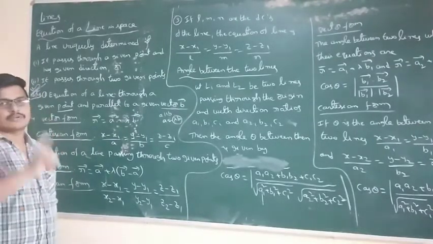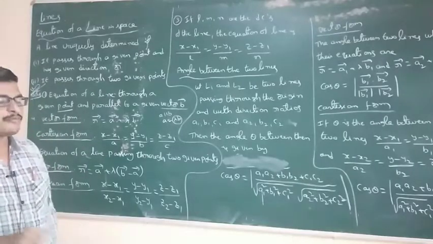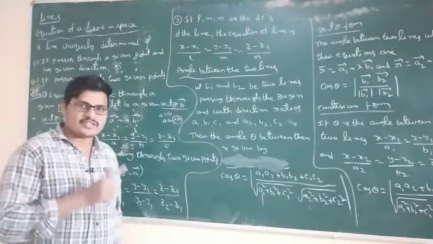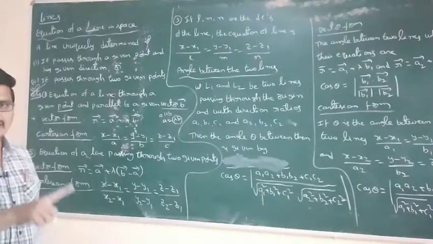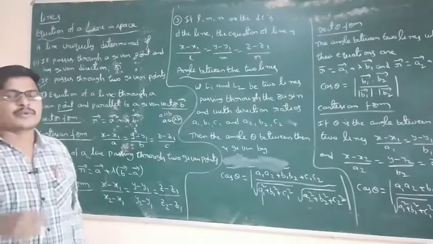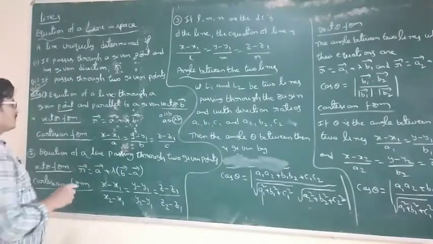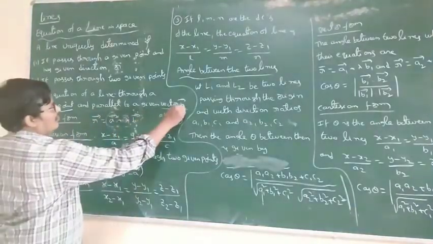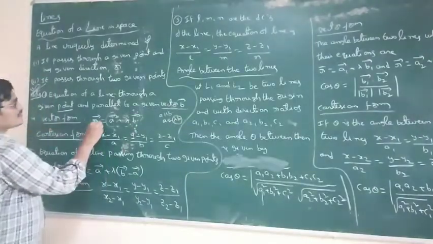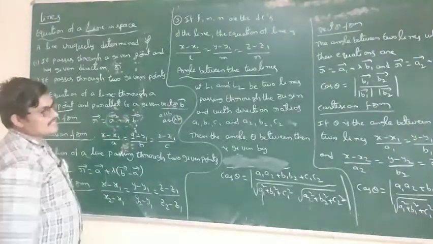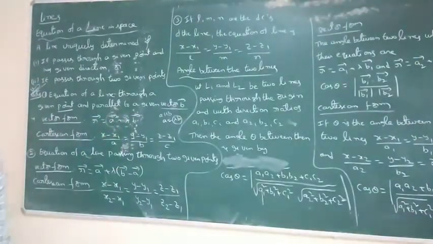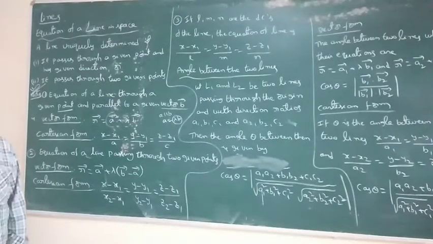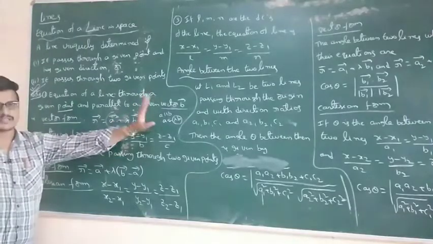2, 3, 4 is a point, which is nothing but the position vector 2i plus 3j plus 4k. So a point is converted into one vector, and the parallel vector is given. So R bar is equal to A bar plus lambda B bar. Very important. This is passing through the point and parallel to the vector.